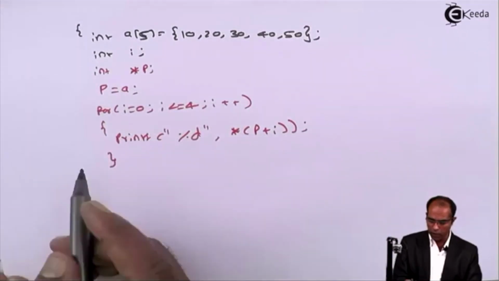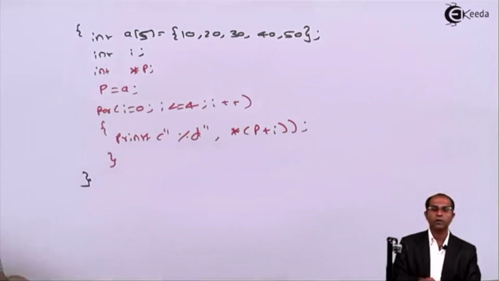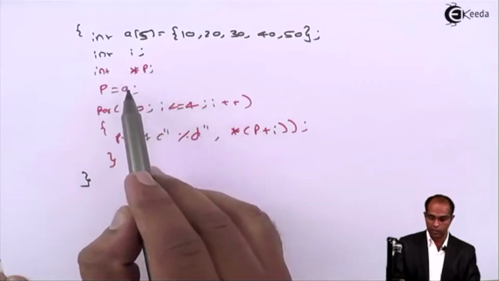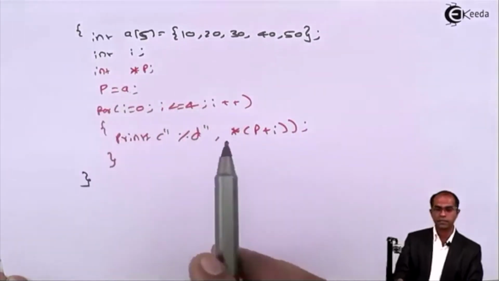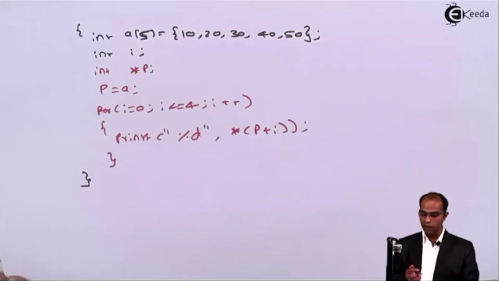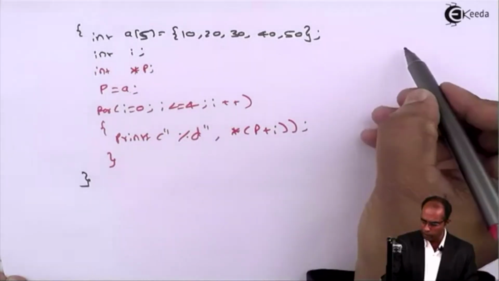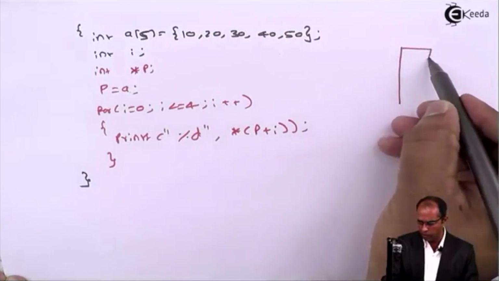I'll end this particular program. Now can you just hold the operator at this place? I have declared an array, I have declared a variable, I have declared a pointer, assigned the pointer with its address and then accessed the values. I used to write a of i, there I'll set it as asterisk of (p plus i). If I show you the memory location, suppose this is the memory location.